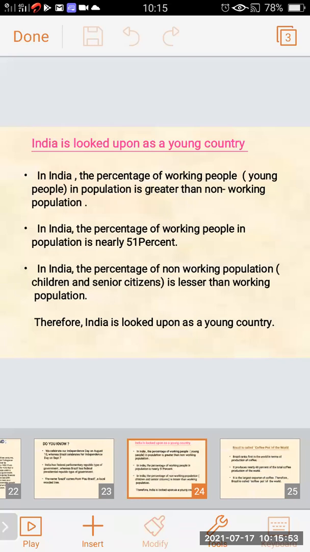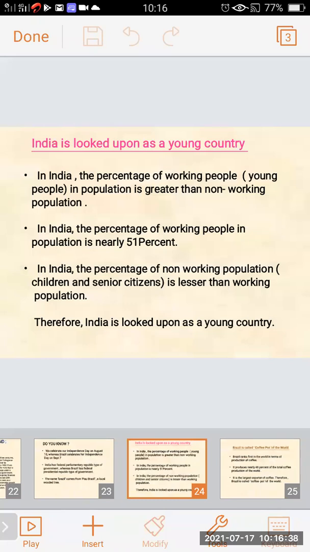So the young generation is engaged in the field of occupation in greater numbers. In India, the percentage of working people in the population is nearly 51%. So India is looked upon as young because most of its population is young people engaged in the working field, nearly 51%.